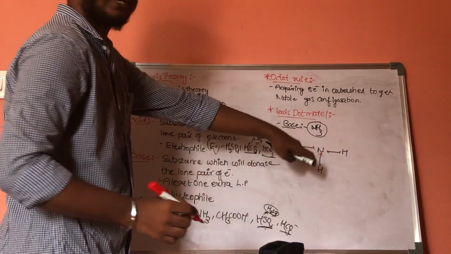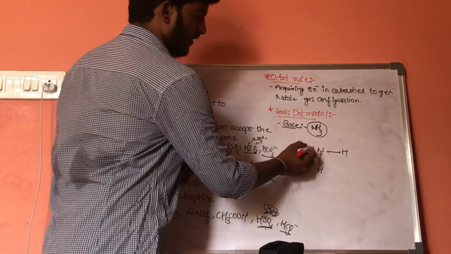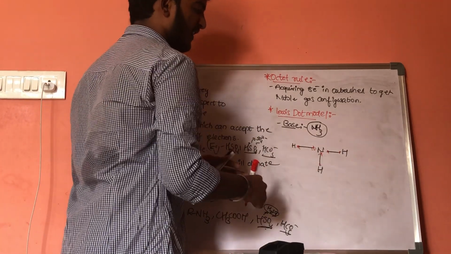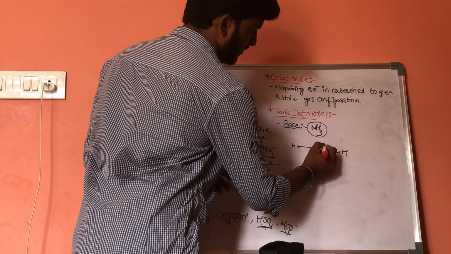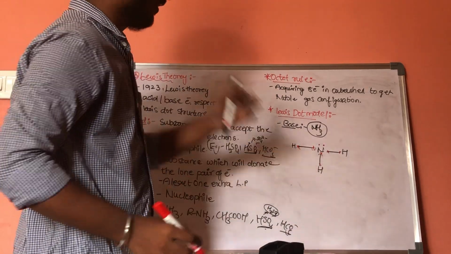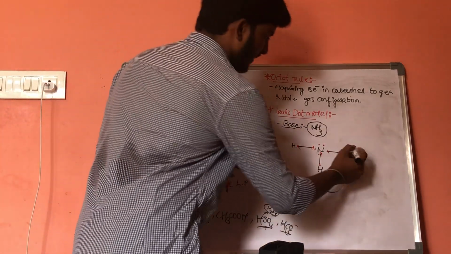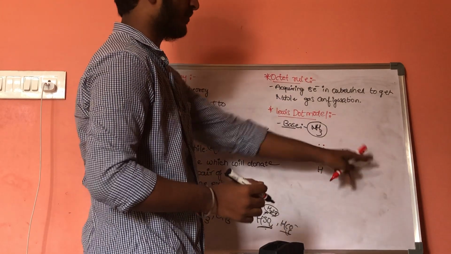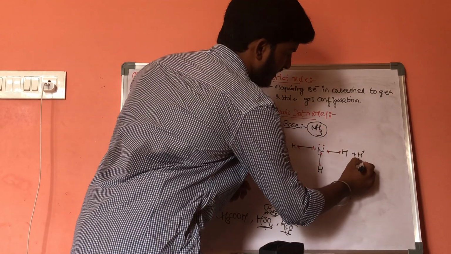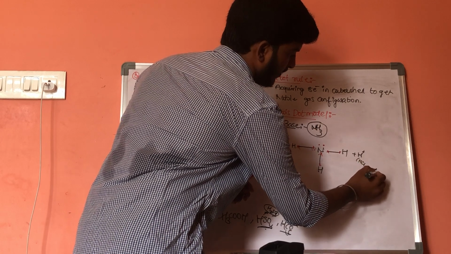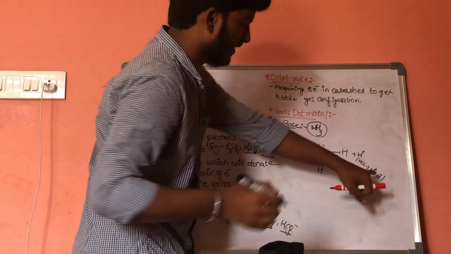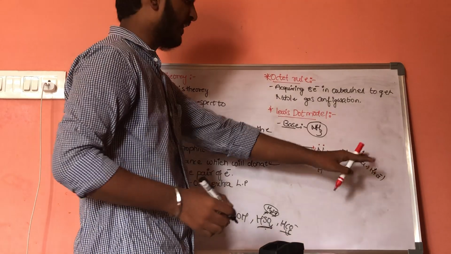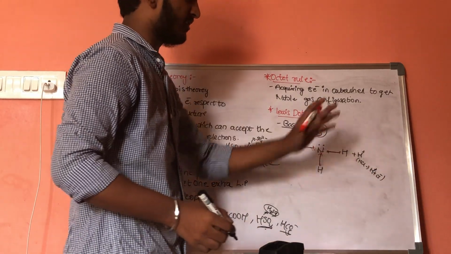By drawing the structure, this is N, H, H, H. The valency of nitrogen is 5. Here 1, 2, 3, already 3 are there. Now it contains one extra lone pair. When it reacts with H plus, which comes from HCl, since HCl gives H plus and Cl minus, this H plus does not contain any electrons, so it has 0 electrons.